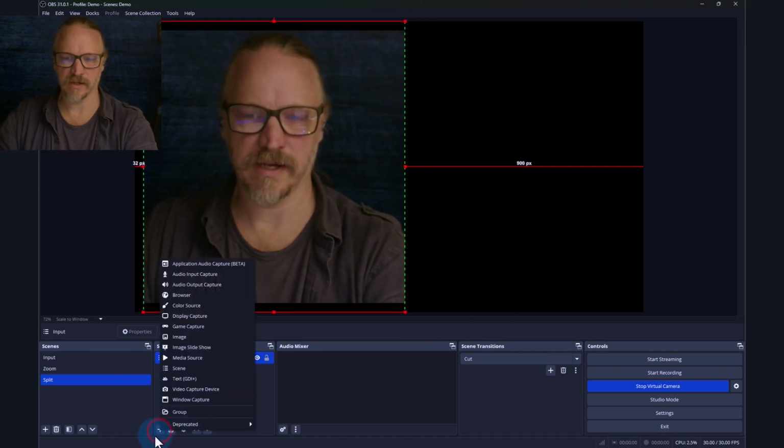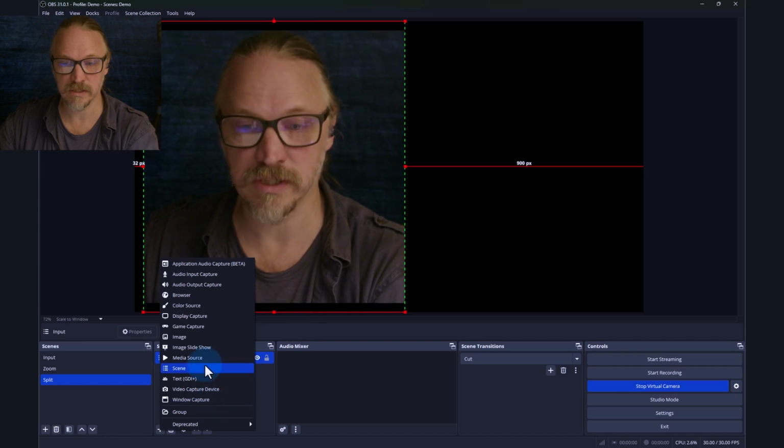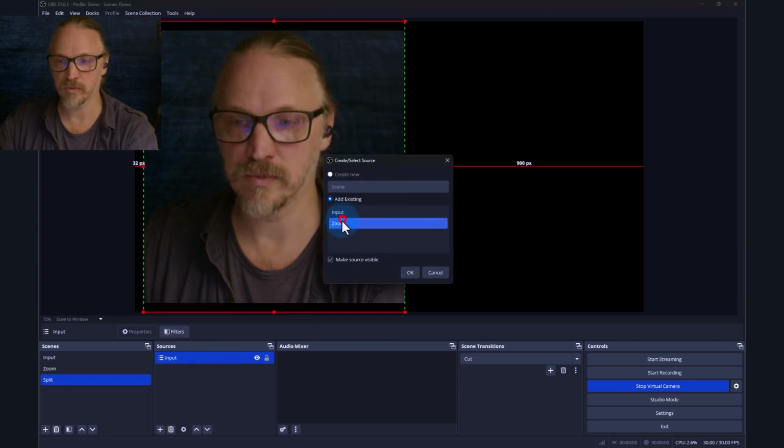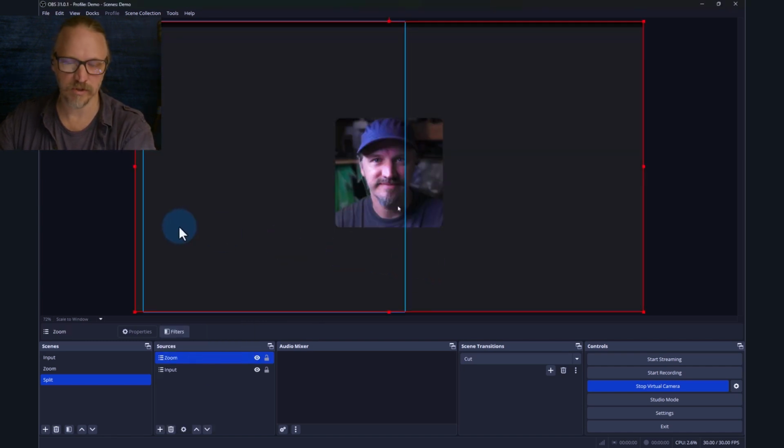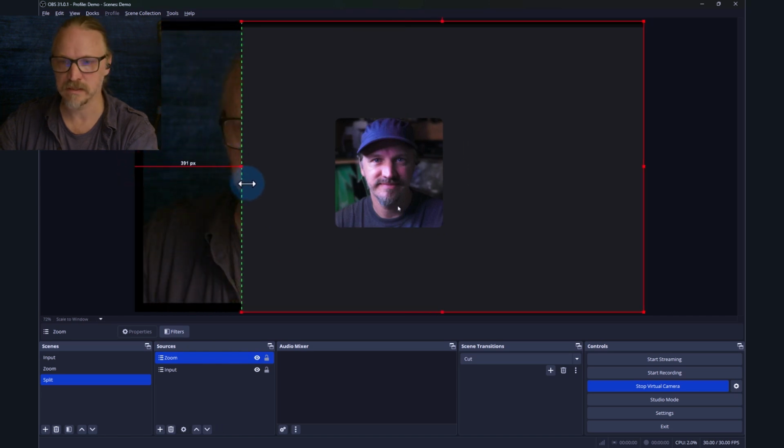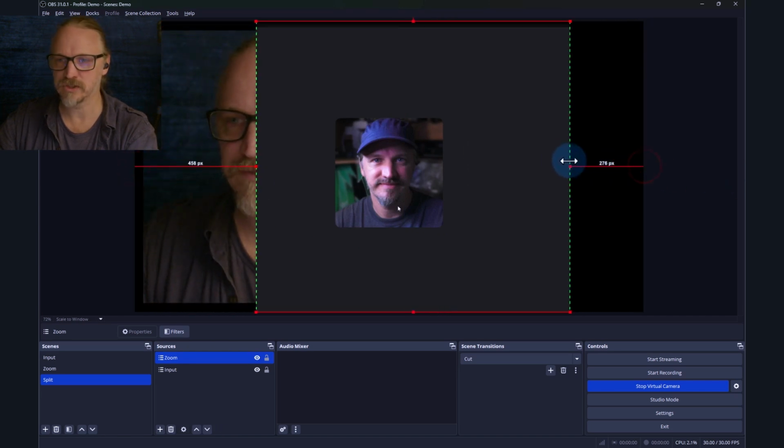Now we'll add another scene. In this case, it's going to be the other scene, Zoom. We'll bring that in. So here's our Zoom window. Again, it's supposed to be my face. It's supposed to be somebody else coming in. We go ahead and make that half a screen.